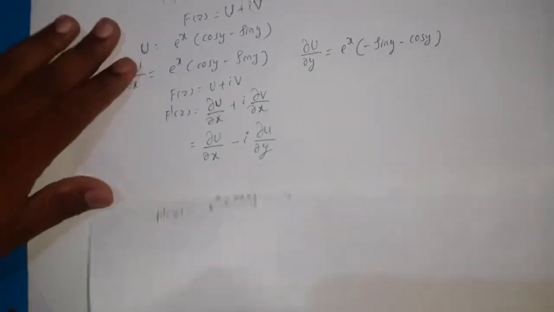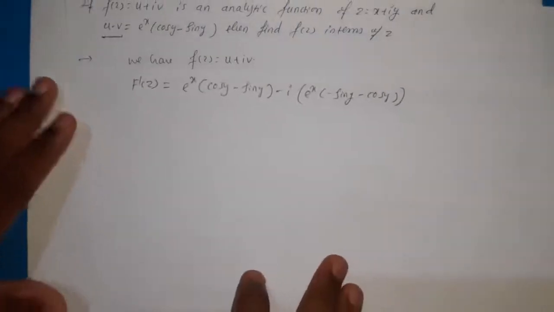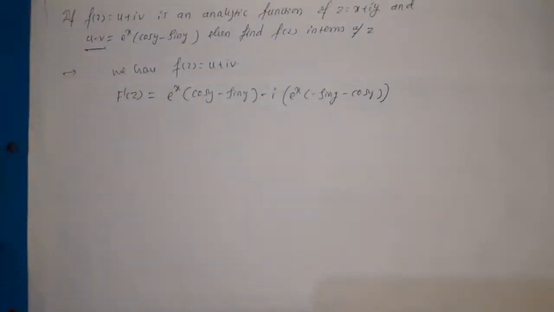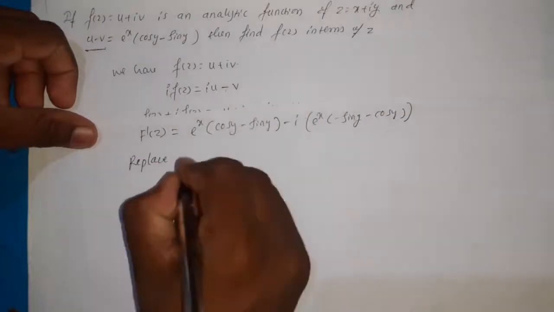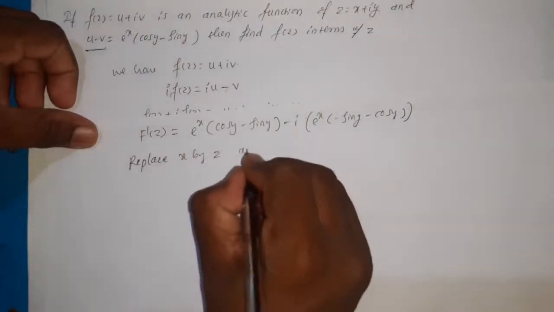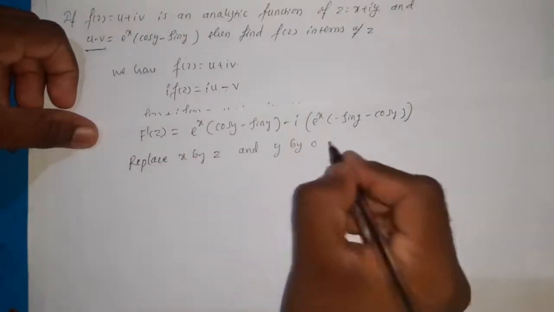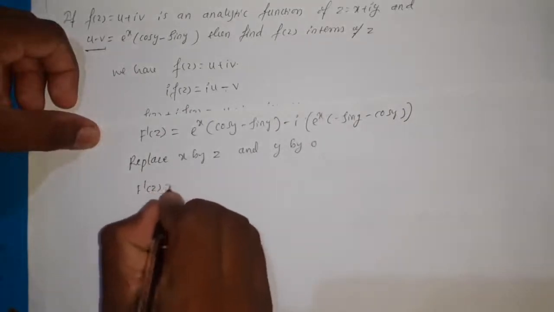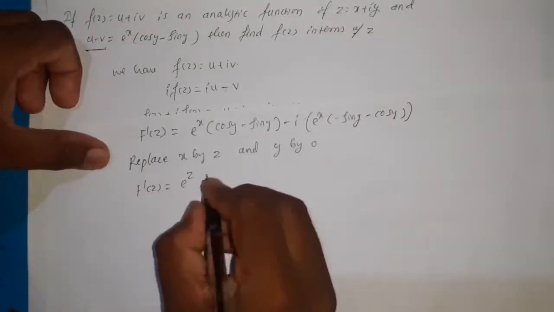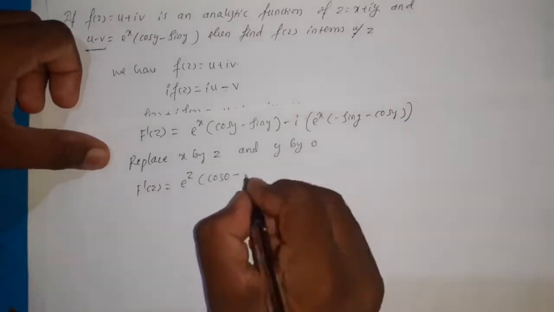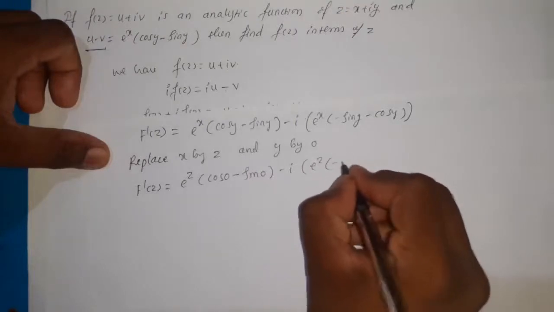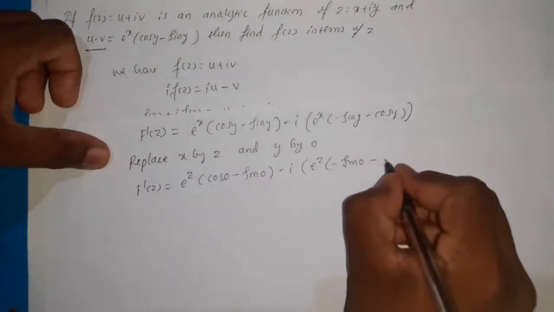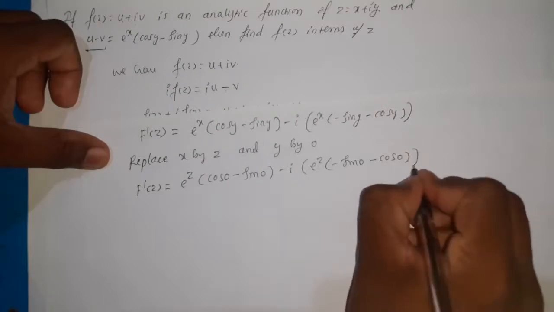So, it is f dash of z. In this f dash of z, by using Milne-Thomson's method, we need to replace x by z and y by 0. Then we get f dash of z equal to e power z into cos 0 minus sin 0 minus e power z into minus sin 0 minus cos 0.